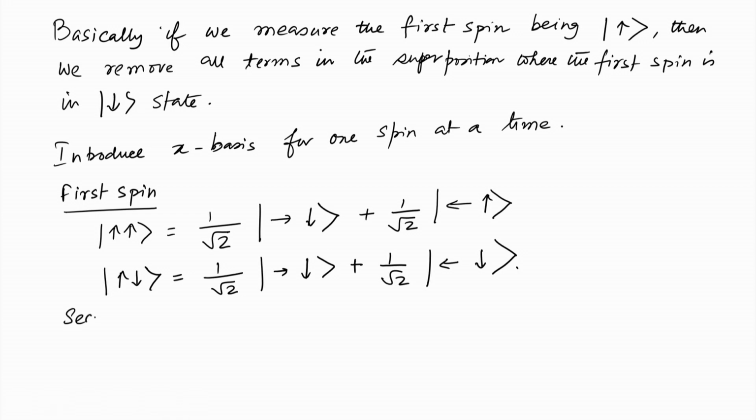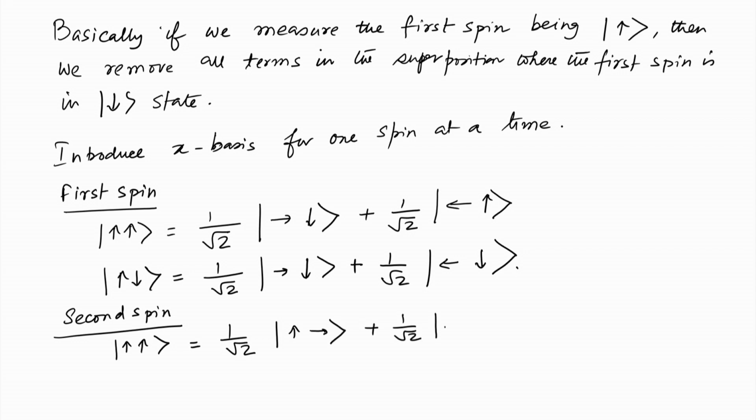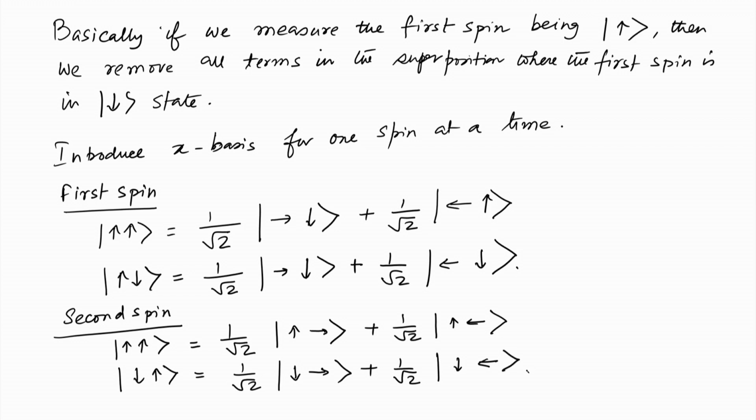And for the second spin, we have up written as 1 by root 2 right plus 1 by root 2 left, and similarly for down.